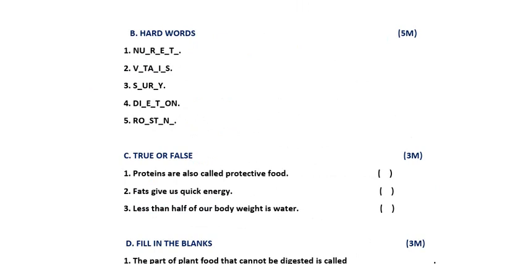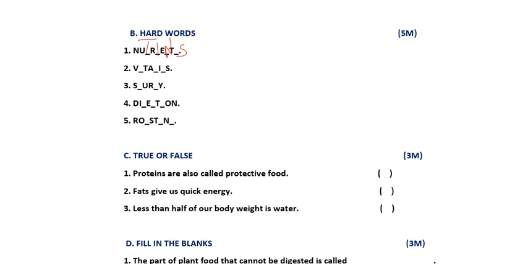First one is N U dash R dash E dash T dash, what does it mean? Nutrients is the answer. I am writing here. N U T R I E N T S. Nutrients is our answer. Here in the dashes, the first missing letter is T, next is I, next N, next is S.